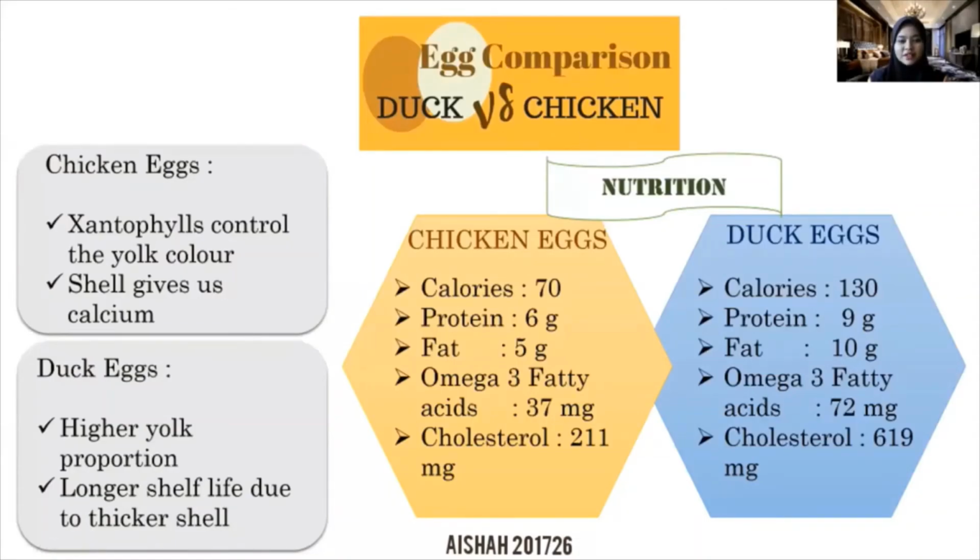And that brings us to the end of this presentation. In conclusion, eggs are a strong but fragile food that many people love. In chicken eggs, xanthophylls control the yolk color while the shells give us calcium. Duck eggs, on the other hand, have a higher yolk proportion compared to chicken eggs, and they also have longer shelf life due to thicker shell.